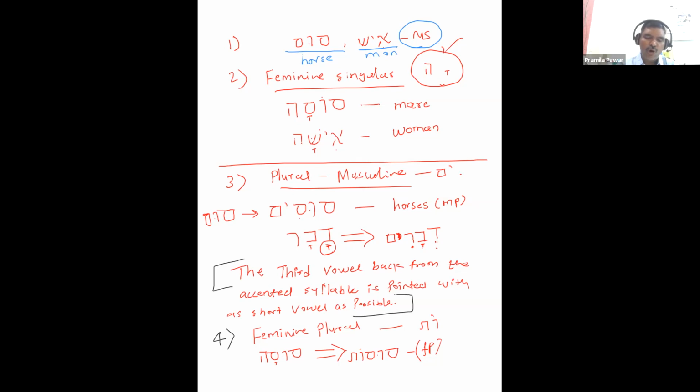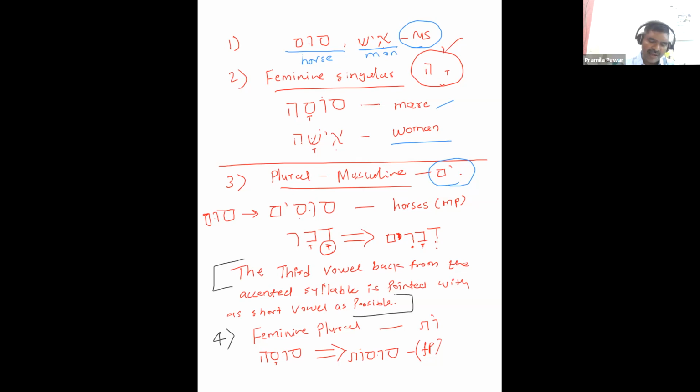If I add komets hey, it will become a feminine noun. For example, sus will become susa, horse will become mare, and ish will become isha, that is woman. Then for masculine plural, we have to add the im ending. Now this sus will become susim, and this davar will become devarim.